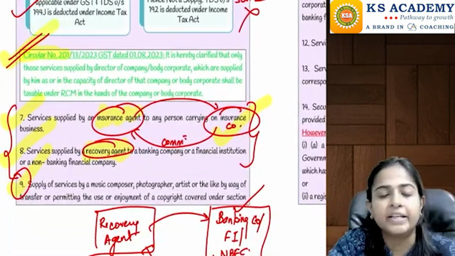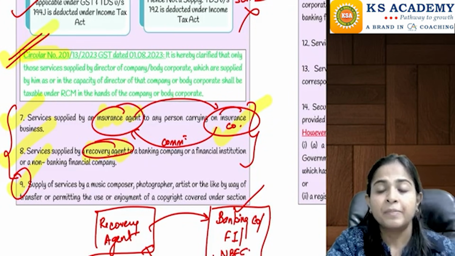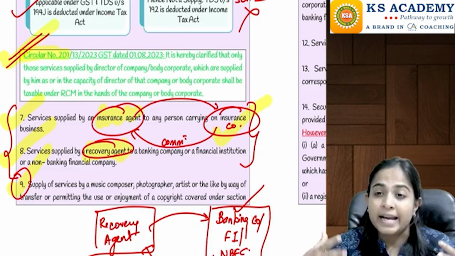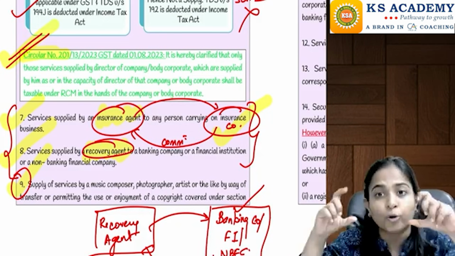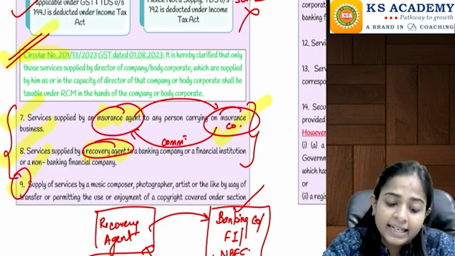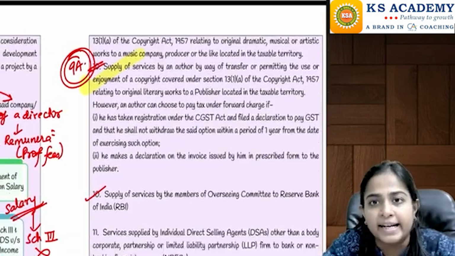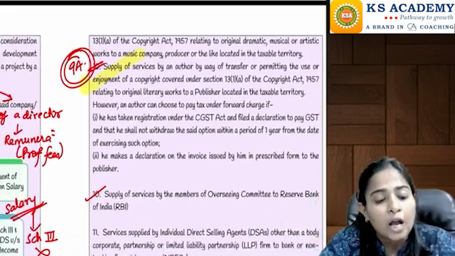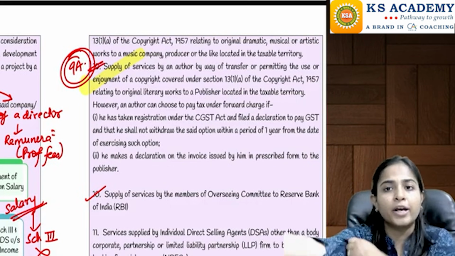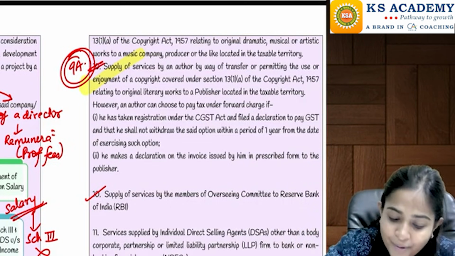Now let's say there is a music composer, or an artist, or a photographer, who are creating something new. A music composer is making new music, a photographer is clicking some original pictures, an artist is making something, and now they are giving their copyright to someone else to use it. For example, a music composer gives it to a music company, saying you can use my song, you can use my music, but in return I will require some royalty.